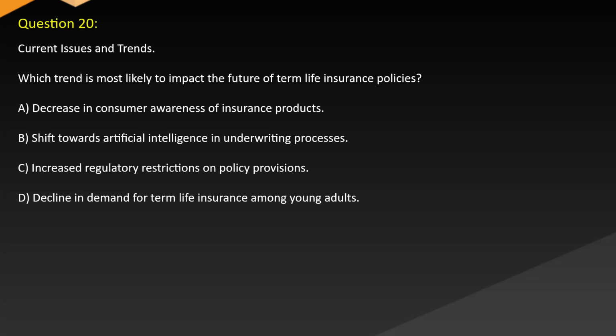Question 20. Current issues and trends. Which trend is most likely to impact the future of term life insurance policies? A. Decrease in consumer awareness of insurance products. B. Shift towards artificial intelligence in underwriting processes. C. Increased regulatory restrictions on policy provisions. D. Decline in demand for term life insurance among young adults.